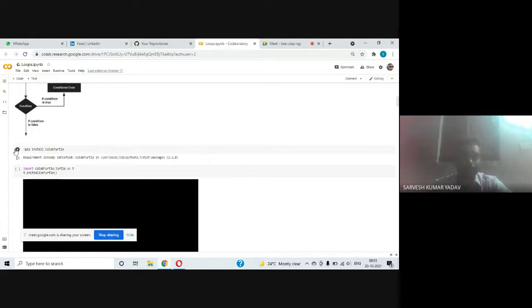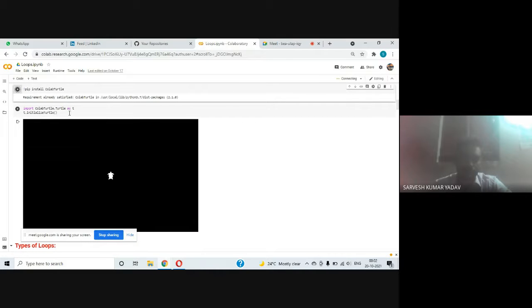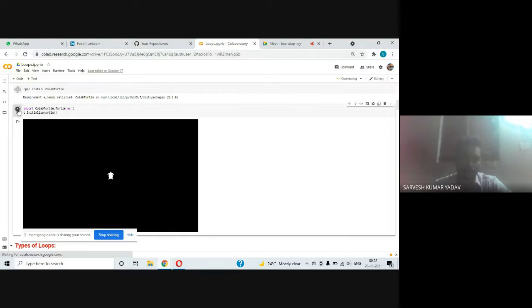Okay, let us visualize it further with the drawing tool Colab Turtle. Just write down this command: pip install ColabTurtle. ColabTurtle will be installed in this notebook. And let us initialize it: import ColabTurtle, then t.initialize().